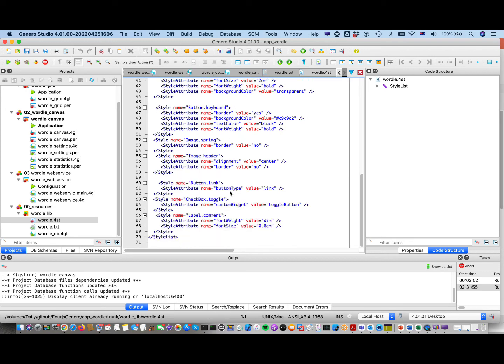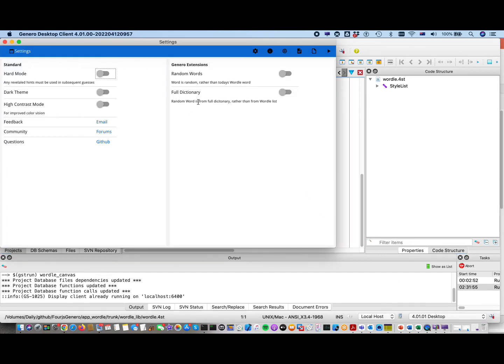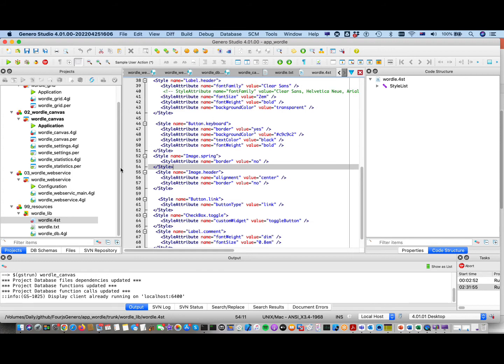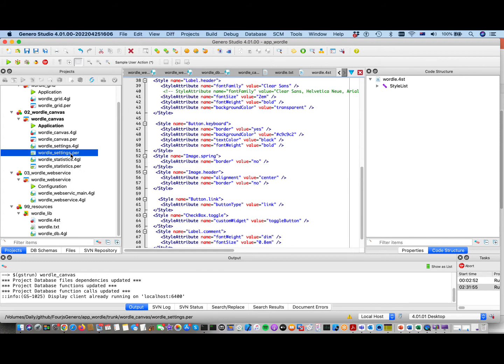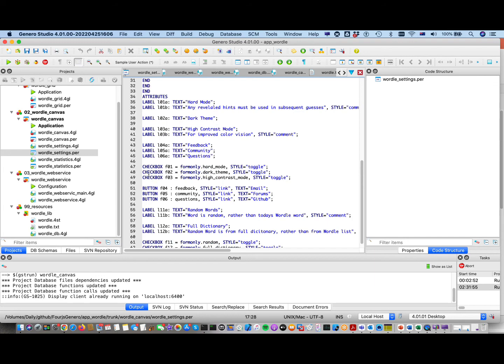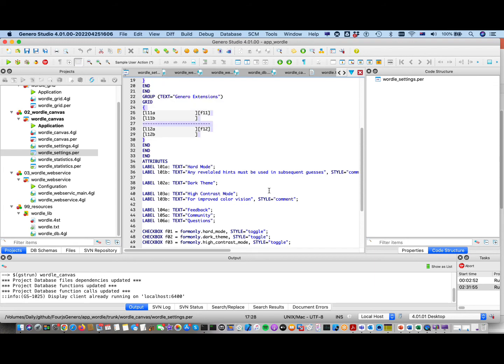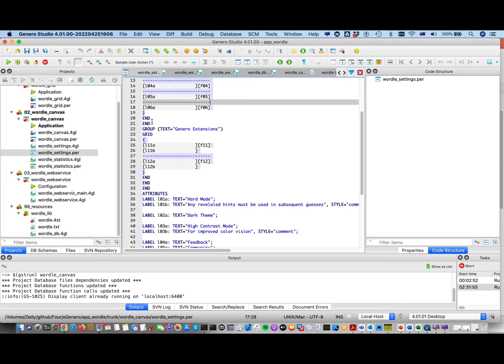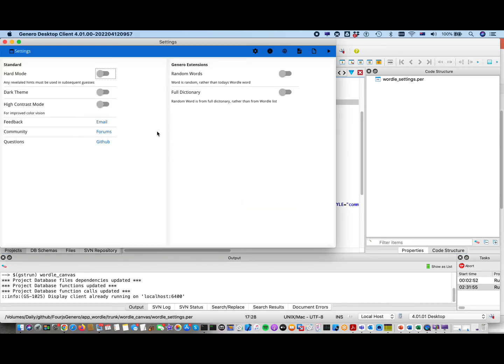So here's the label comment. Here I've said font weight is dim and the font size is 0.08. So if we go back and look at the form again, these font sizes are 0.8 of what they were. And so we've centralized that in a style. So that's probably the key things with the GUI syntax. You've got your presentation styles, but we've also got the syntax for the widgets and their attributes, and then arranging them in containers within your form. And then you get nice looking GUI screens like this.